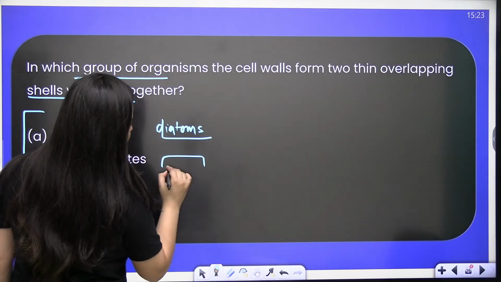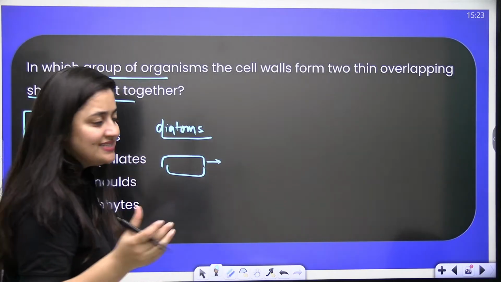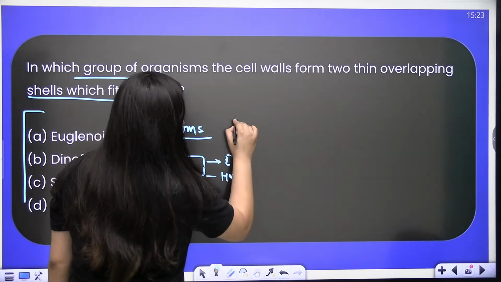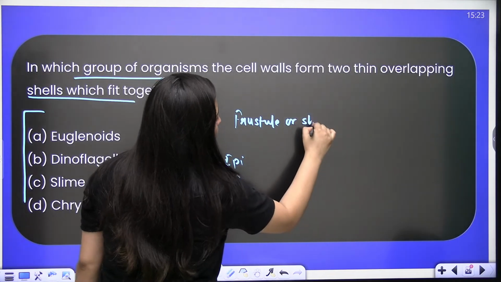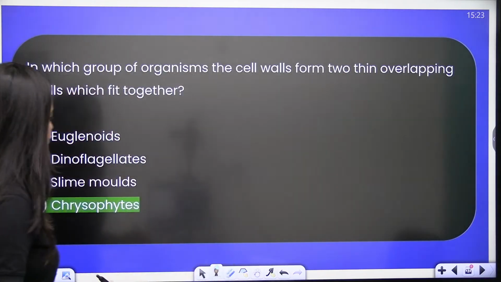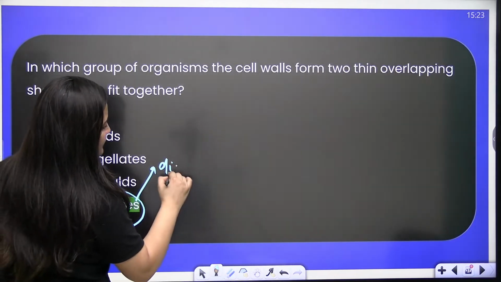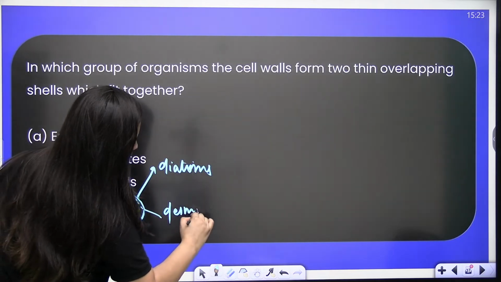They have shells that look like a soap box, isn't it? One is the epitheca and this one is the hypotheca. We also use the word frustule for it, or shell. So chrysophyte is the correct answer, because in chrysophytes you have diatoms and the desmids.